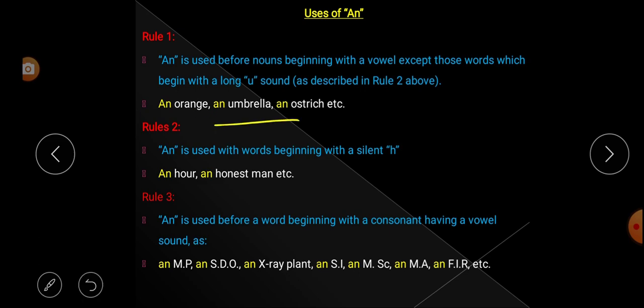Second, an umbrella. Umbrella is a noun which begins with a vowel U. That's why we have used article an. An ostrich. Ostrich is what?